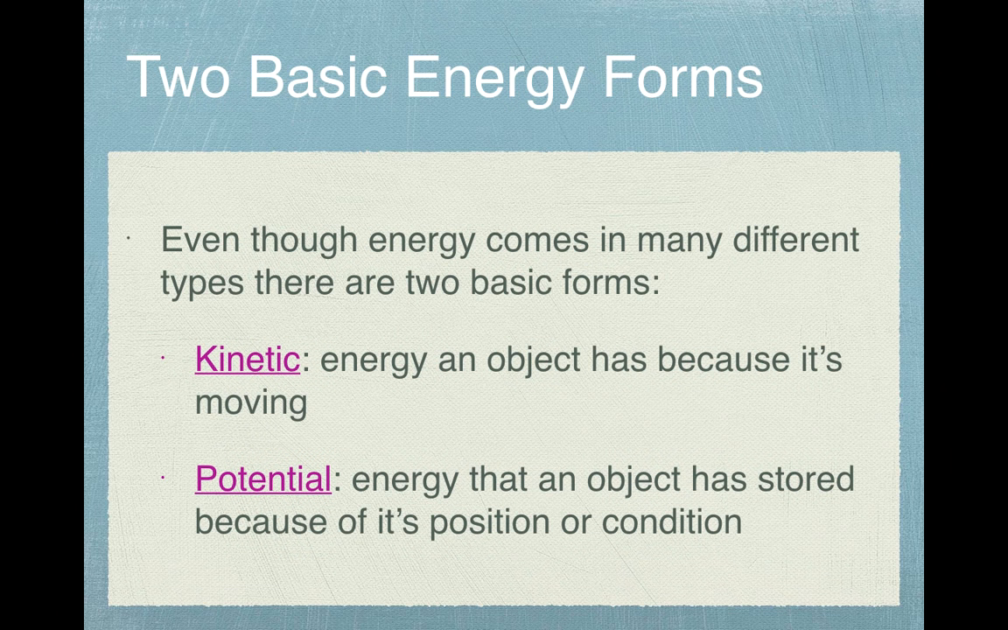Even though energy comes in many different types, there are two basic forms, which we think of as kinetic or potential. Kinetic is energy an object has because it's moving. Potential is energy an object has stored because of its position or condition. For example, if something is higher up, it might have a higher gravitational potential energy. If I pull a rubber band back, it has a higher elastic potential energy. And some foods have different chemical potential energies. You get more energy from eating different types of food. So within potential, there could be many different types.